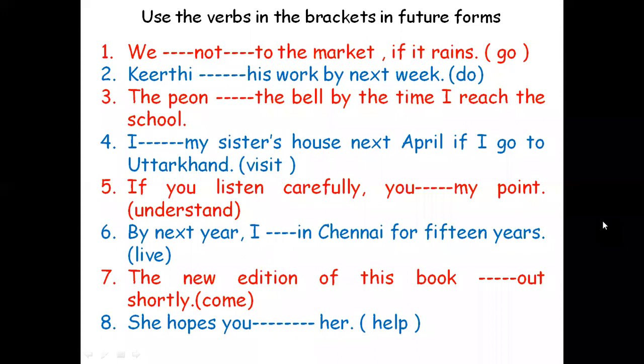Number 5, if you listen carefully, it is very easy for you. Simple present tense in the if clause, first type, therefore in the main clause use will. You will understand my point. Number 6, by next year. Again, by next year is a beautiful clue to use will have lived. By next year, I will have lived in Chennai for 15 years.